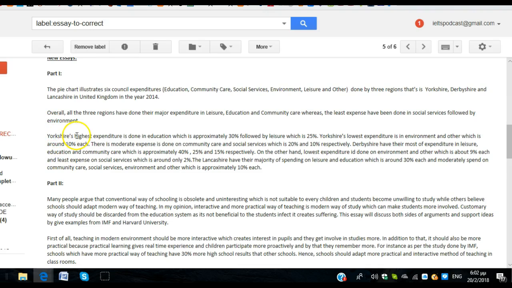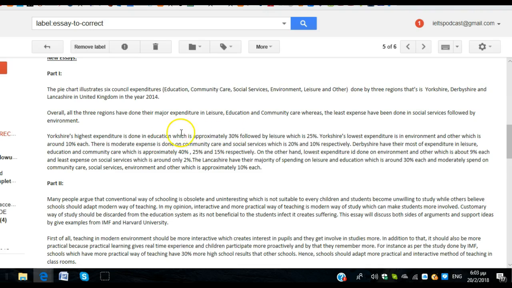Okay, so Yorkshire's highest expenditure or highest expense, or maybe the greatest proportion of Yorkshire's expenses, something to vary it up a little bit, was made in education at approximately 30%.